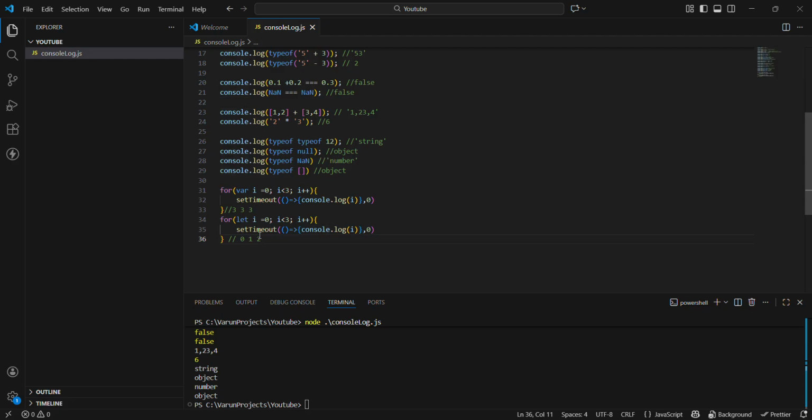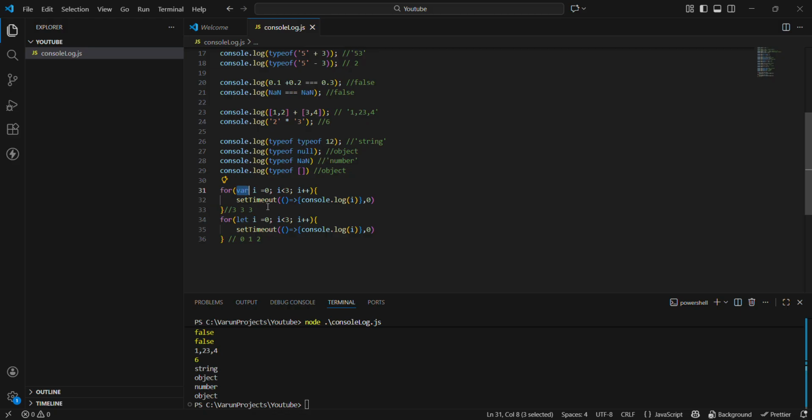To solve this question, there is a core concept of block scope and functional scope variables, guys. Variables declared with var are hoisted to the top of their function, and they are functional scope. Variables declared with let are block scope variables, and if we try to access them before their initialization, we will get a reference error, while in the case of var we will get undefined.